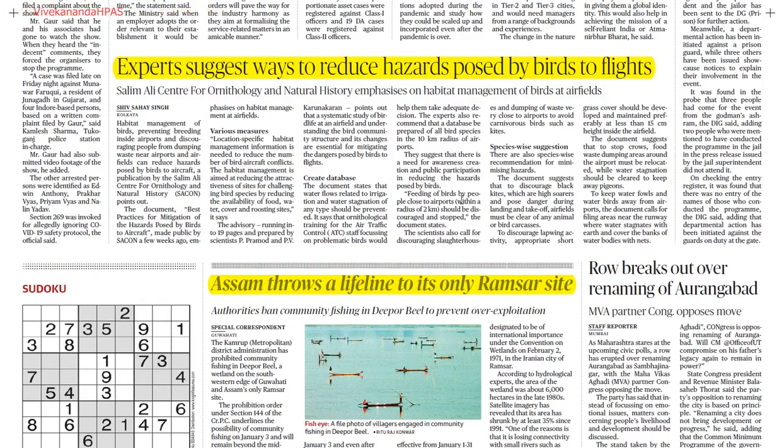So basically, what they have said, I think this is located in Kolkata, or the Salim Ali National Park is located in Karnataka. Okay, so the Center for Ornithology and Natural History has been located in Kolkata, but Salim Ali National Park has been located in Karnataka, on the border of Kerala and Karnataka. Please read both of these because these are very important to be known about. The news is with respect to the research or recommendations that they have done.